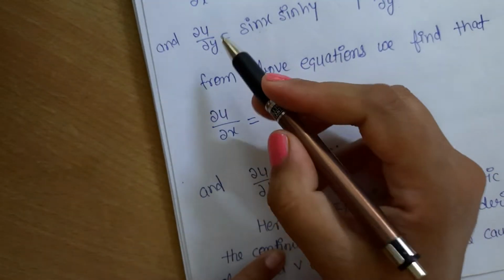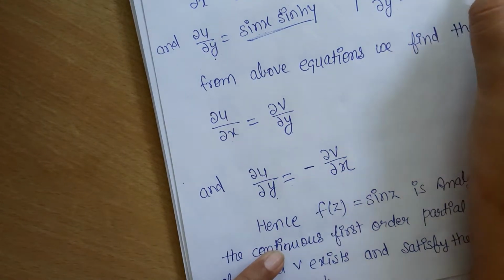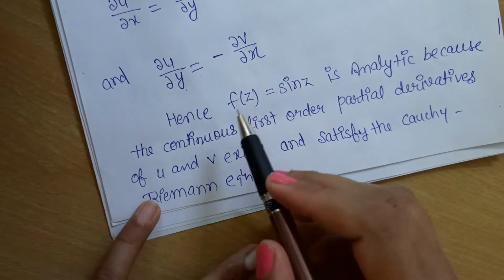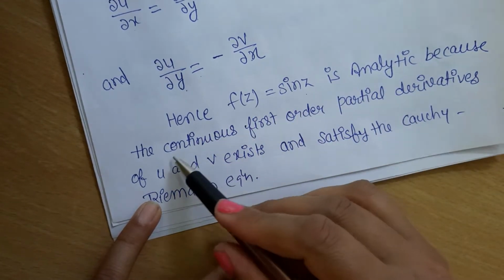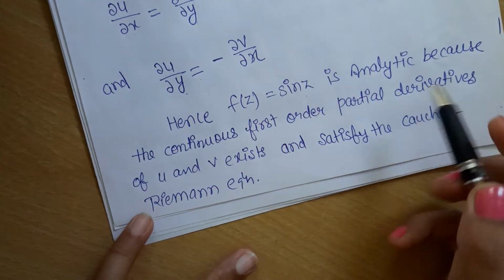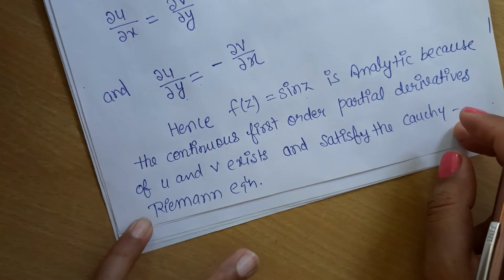Again del u upon del y equals minus del v upon del x. Both are also equal. So we can say that the function f(z) equals sin z is analytic, because the continuous first order partial derivatives of u and v exist and satisfy the CR equations.